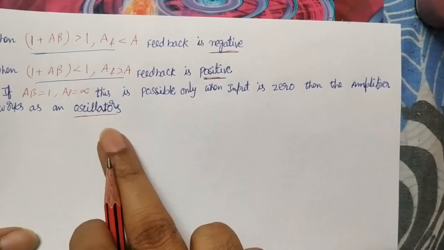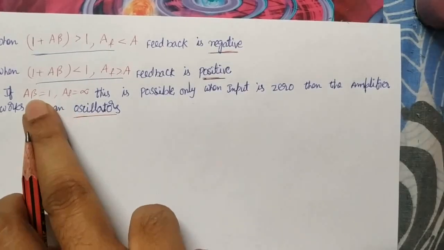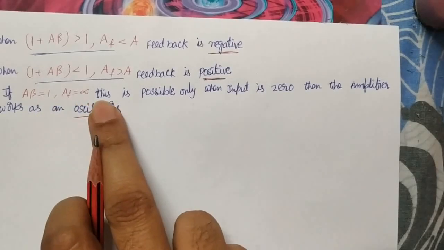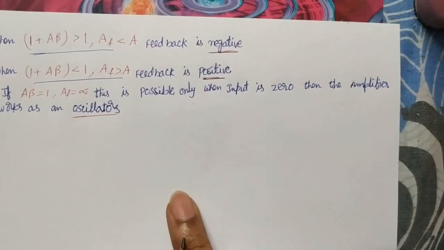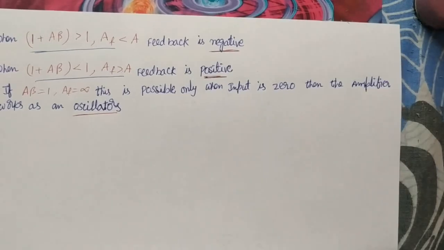We have one application of transistor, that is the oscillator. There they use this condition: Aβ is equal to 1 and the amplification becomes infinite. Without input current, without input voltage, we are getting some output voltage. There we get infinite amplification.